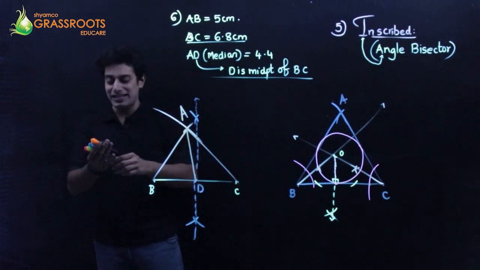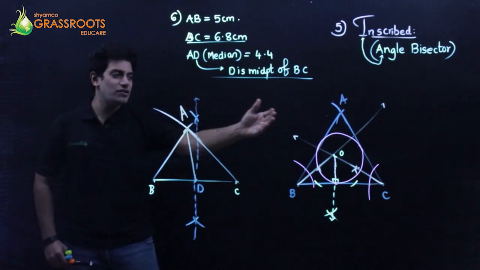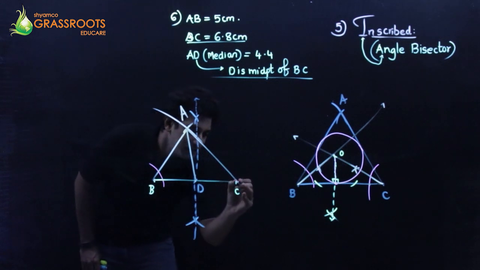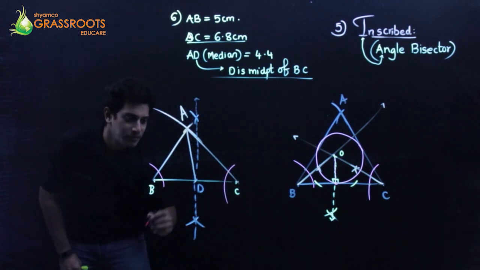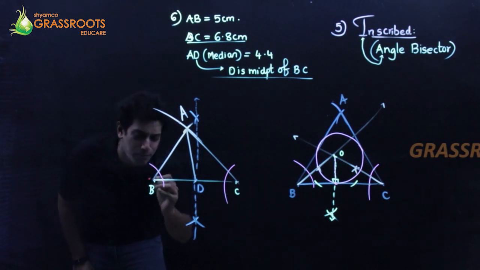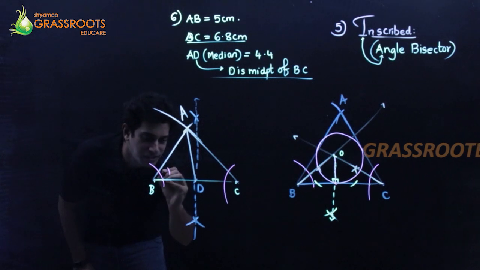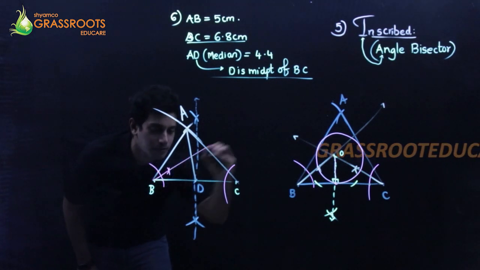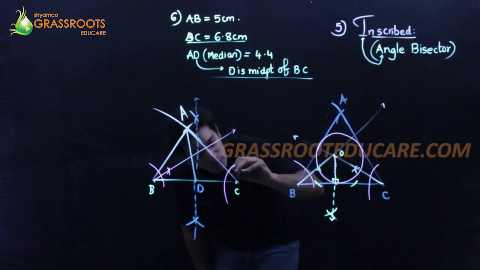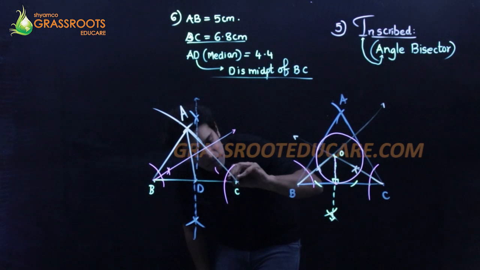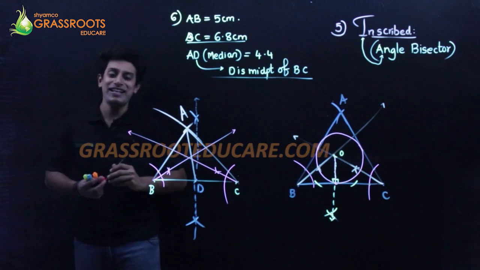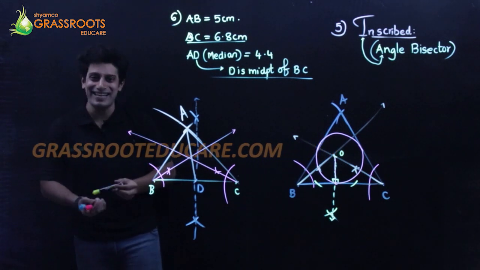After this, draw an incircle, they are saying. Incircle, same as the previous sum. Take the point B, cut an arc. Take the point C, cut an arc. Keep the rounder tip at this point and cut an arc; from here, cut an arc. Again, keep the rounder tip here and cut an arc, from here, cut an arc. And where they meet, you draw a smiley.